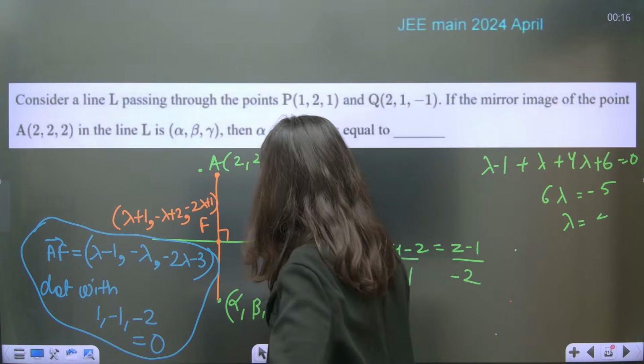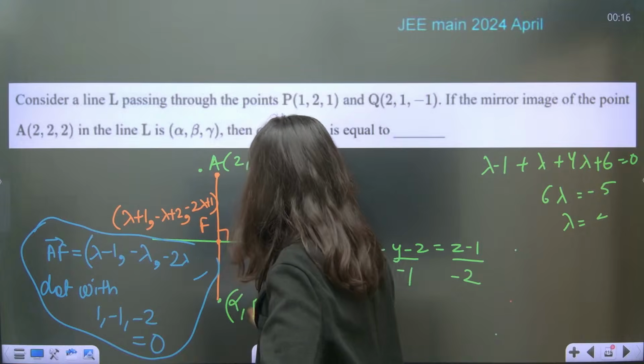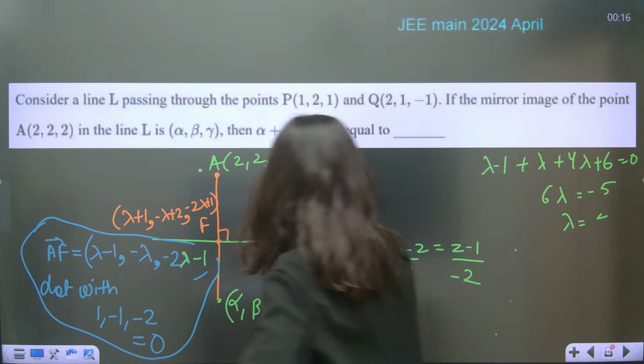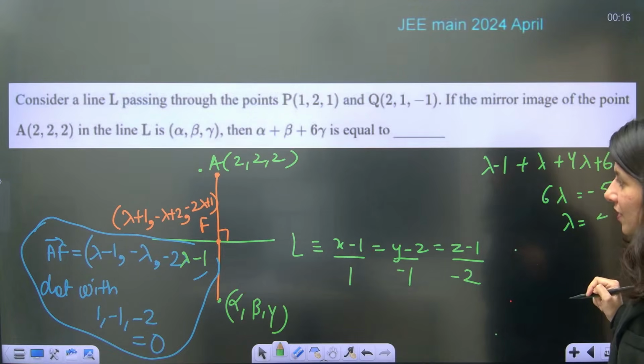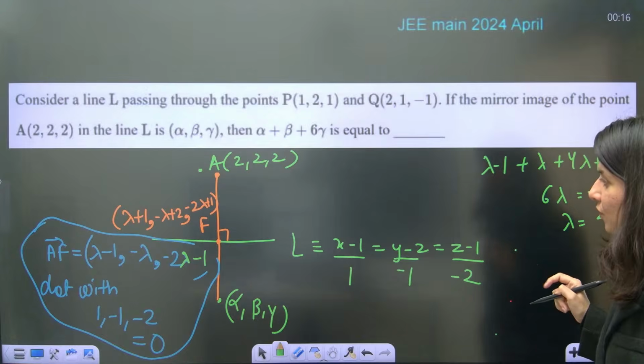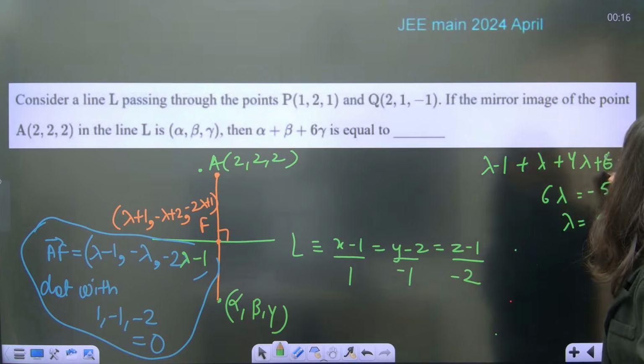This is minus 1, right? So minus 2 lambda minus 1. Now it's correct. So lambda minus 1, then plus lambda and twice of this, in fact, minus 2. So 4 lambda plus 2. This is your 2, guys.